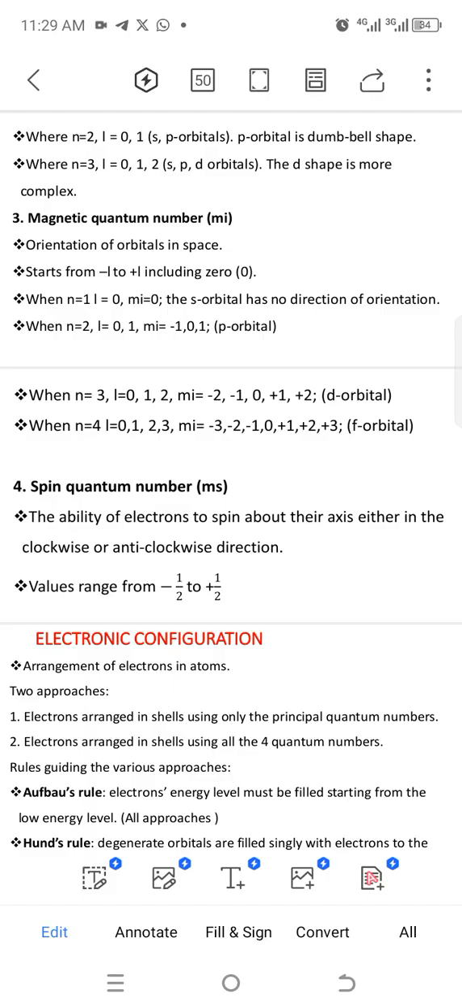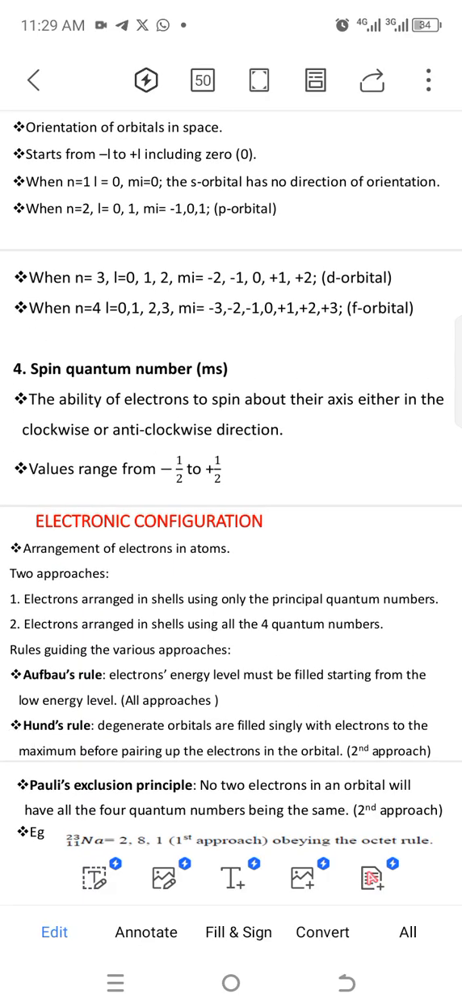For the spin quantum number, when you draw the electronic configuration, the arrows, one will be going up, one will be going down. So one is in the clockwise direction, one is in the anti-clockwise direction. So the spin quantum number determines the clockwise-ness of the electrons in space. The values that you deal with are negative half to positive half. The first one that will go up is negative half, then the second one that will go down is positive half. That's it for the spin quantum number.